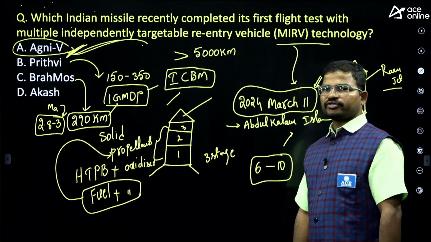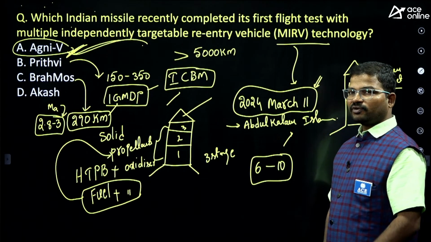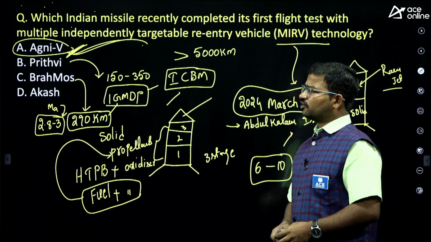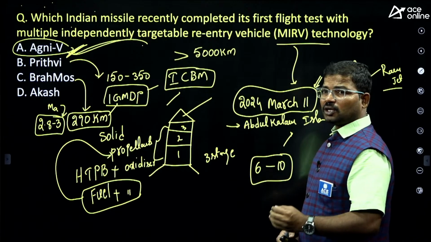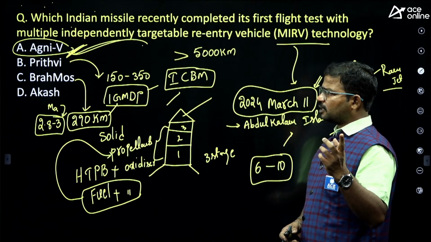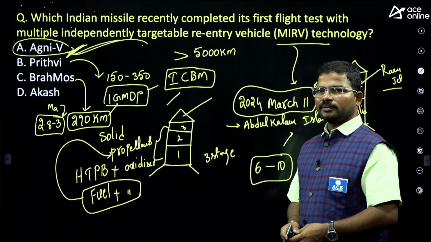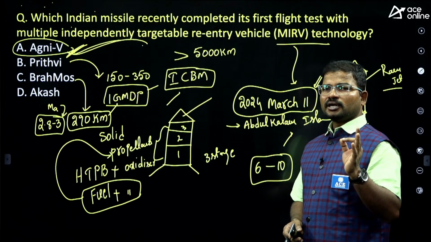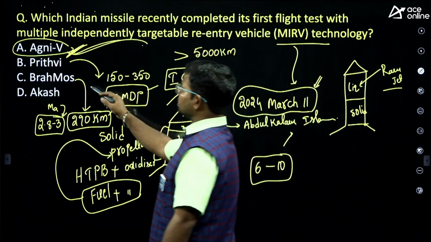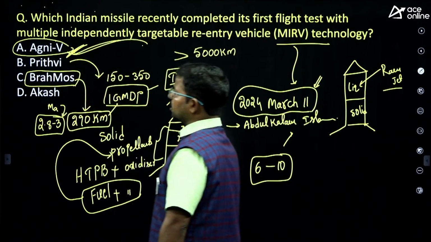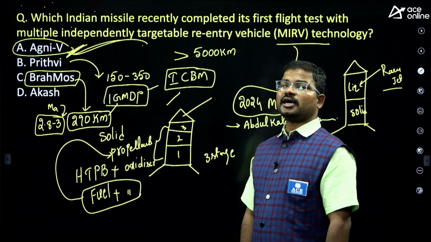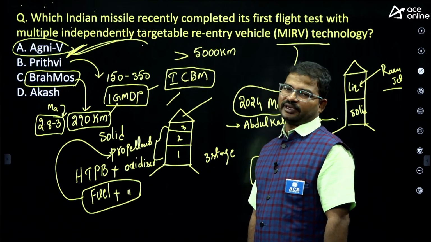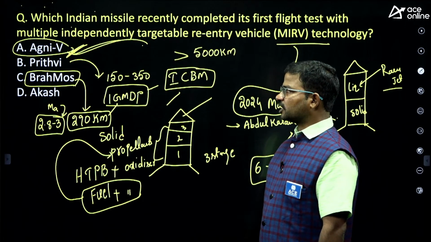So this is also one of the speciality of BrahMos. If you consider the BrahMos missile, it was developed by whom? India, at the same time Russia. Okay, so this is a joint project between India and Russia. To develop one missile, it will take around 5 years. That is the speciality of BrahMos.